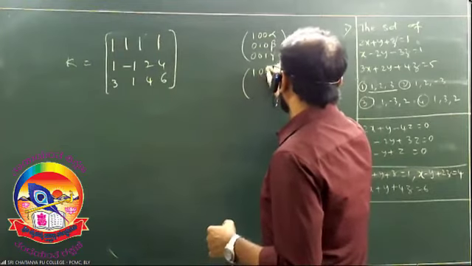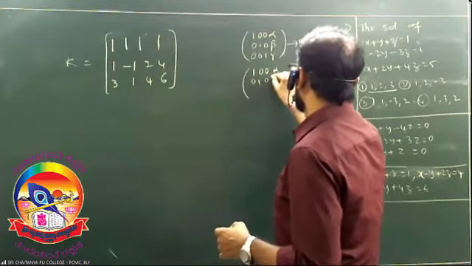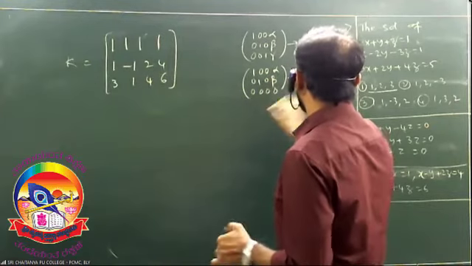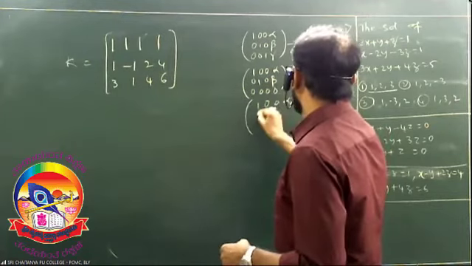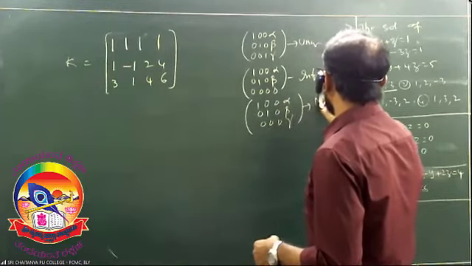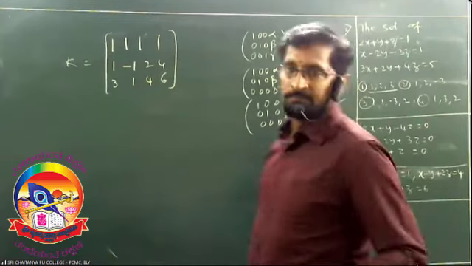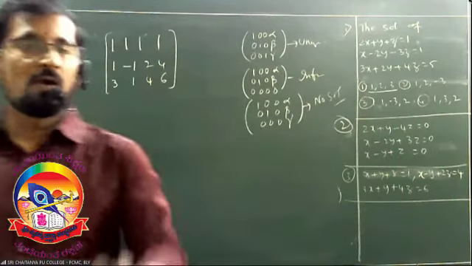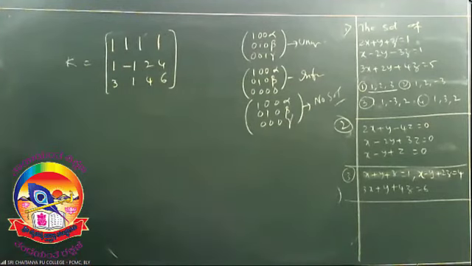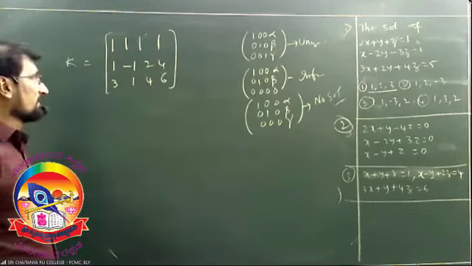If you got in this form, infinitely many. If you got in this form, no solution. Use only row operations like R1 changes to R1 minus R2, or else R3 changes to R3 minus 3R2, like that.